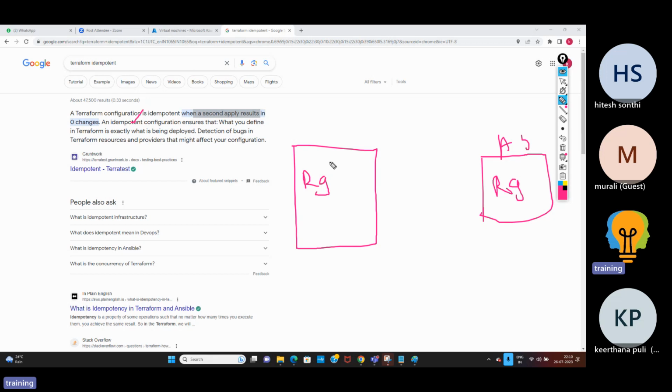In case you are using PowerShell or some other script, if you run the same script, what will happen? The first time, if you run your code, the resource group will be created. If the same script runs a second time in PowerShell or a Bash script, this resource group will be redeployed, I mean, recreated. Whereas with Terraform, once you run this code, the resource group will be created. The second time, it will say zero changes. It doesn't change anything. It ignores and says no configuration changes required. That is called idempotent. Terraform is idempotent and Ansible is also idempotent.